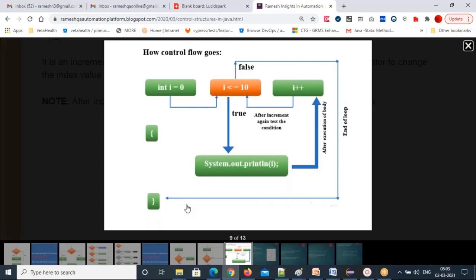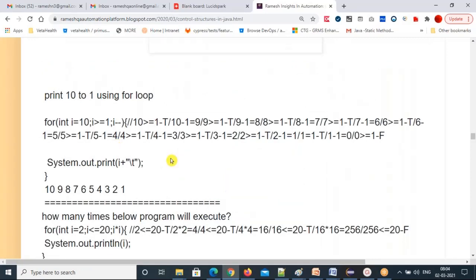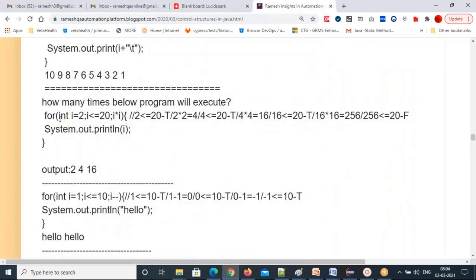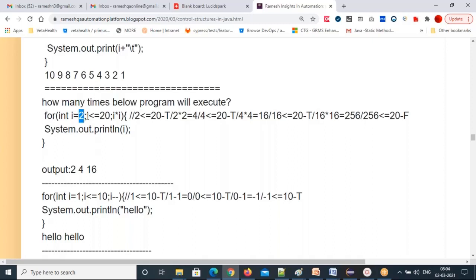The control flow diagrams are given very clearly. If you have any problems, like 10 to 1, it's the same story. Okay, this we have already done. How many times will the below program execute? For int i = 2; i <= 20; i = i * i. See that I have written it clearly: 2 <= 20, true. So first 2 will print. Again it will come to this part. After the condition, I'm jumping directly inside the body. Then I'm updating after this statement.